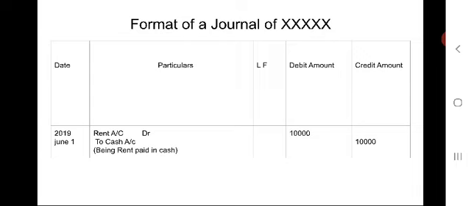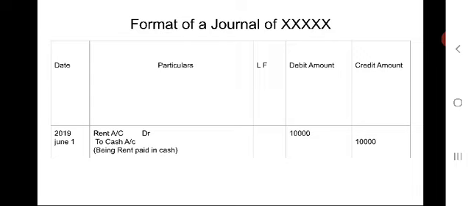To cash account, as we have taken in the example. That may be cash, bank, person, debtors, whatever it may be. Here it is cash, so we have to write To cash account.